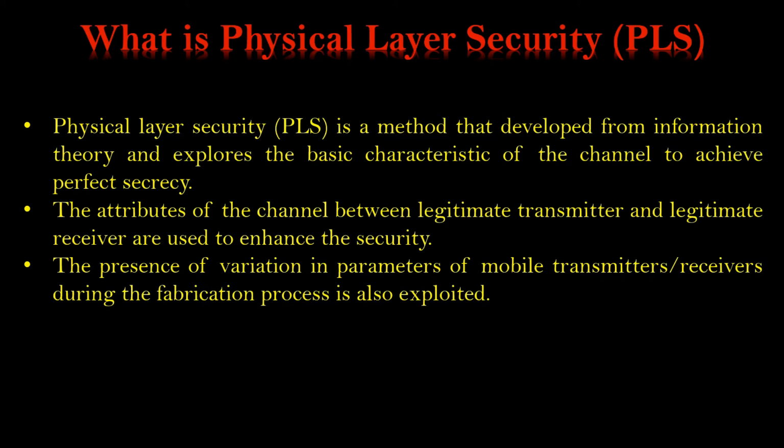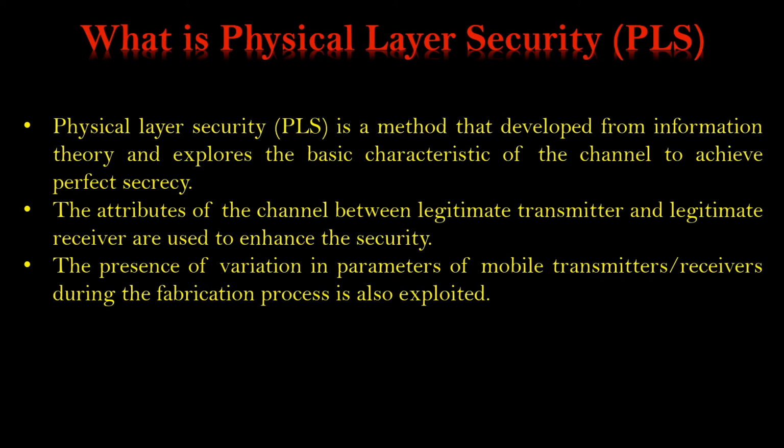So this physical layer security came from information theory, and the characteristics of the channel between the legitimate transmitter and receiver, and the parameters of the mobile transmitter and receivers are explored to secure the system. And in this channel we have several parameters which we can use to secure the system. So we'll see what those parameters are and how we can use them.